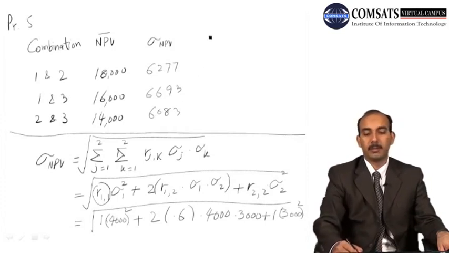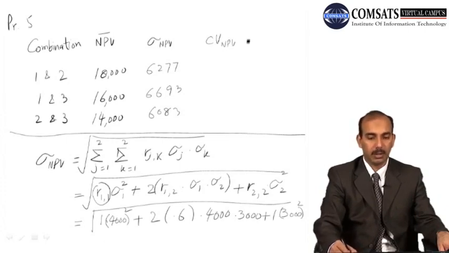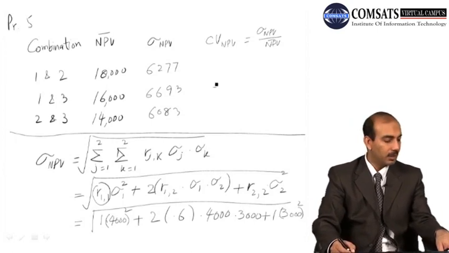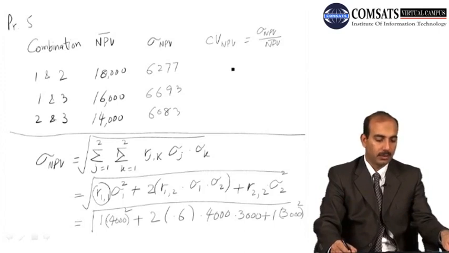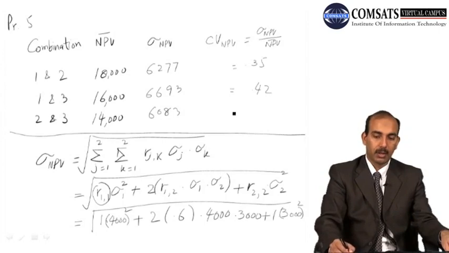And now the coefficient of variation, that is CV of this NPV, we know that this is equal to the standard deviation of NPV divided by the expected value, that is NPV dash. So we are given here the expected values, and we just calculated the standard deviation between the proposals, and we solve for it, and we get, for the first combination, the coefficient of variation equal to 0.35. Then for the second combination we have 0.42, and for the third combination we have 0.43.